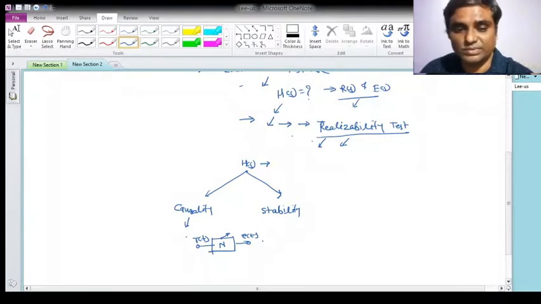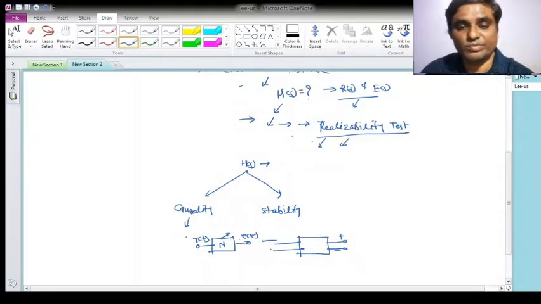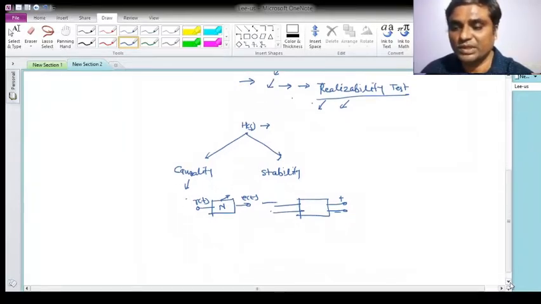I am repeating again: if the present value of output depends on the present and/or past values of input, then the network will be causal. It should not depend, mind you, on future values of input. For example, voltage cannot appear between any pair of terminals in the network before a current is impressed, or vice versa. This is in terms of input and output, but let me define it in terms of impulse response also.